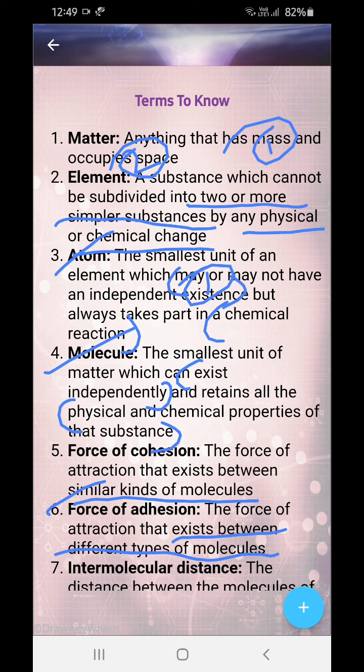All the forces fall into these two kinds; this is just another grouping, on the basis of similar kinds of molecules or different kinds of molecules. It is not the same as contact and non-contact forces. It is just another group.